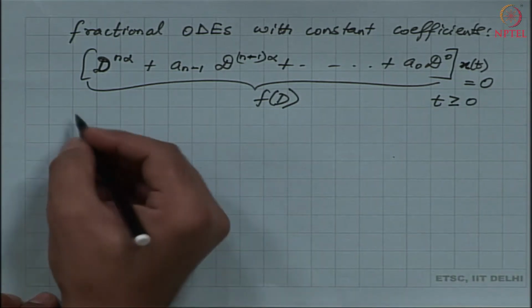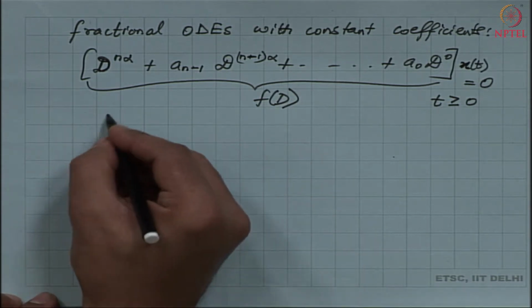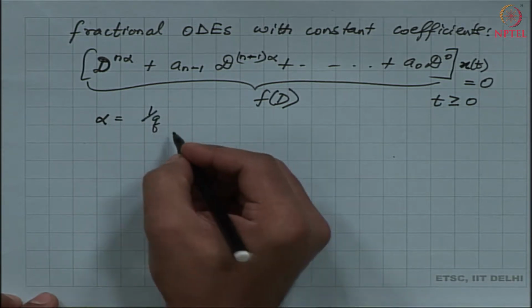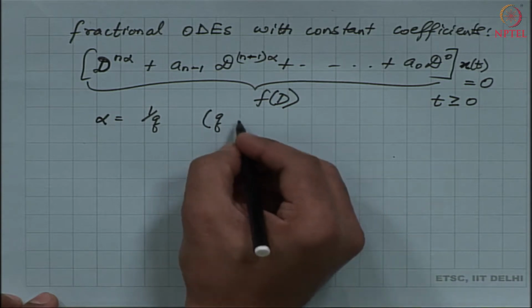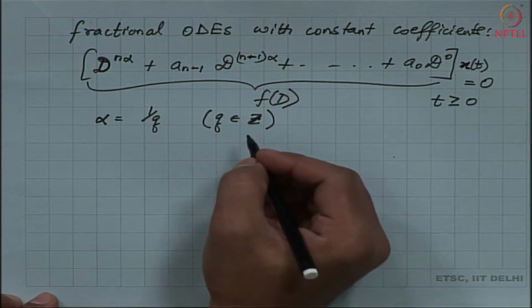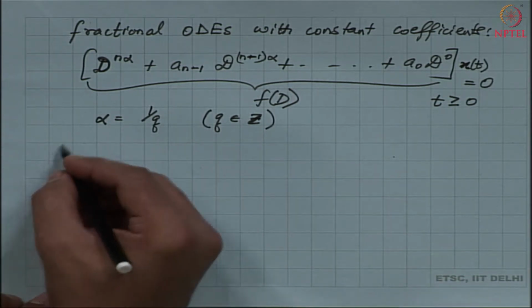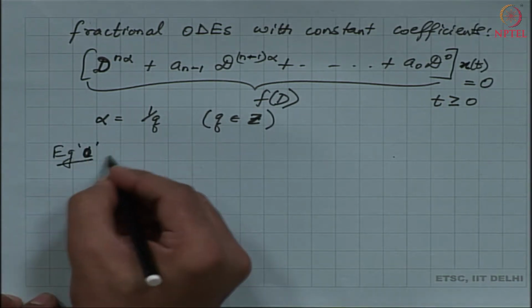Then let me say that my fraction alpha is 1 over q, and let me further assume that q is an integer. Then let me highlight one particular example. Let me call this example 0.